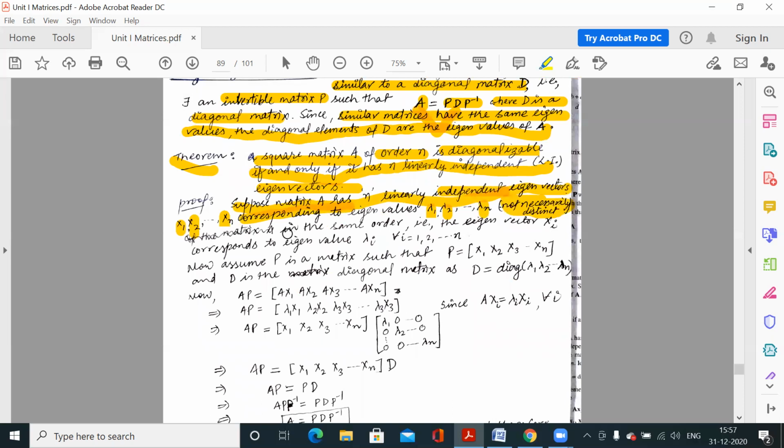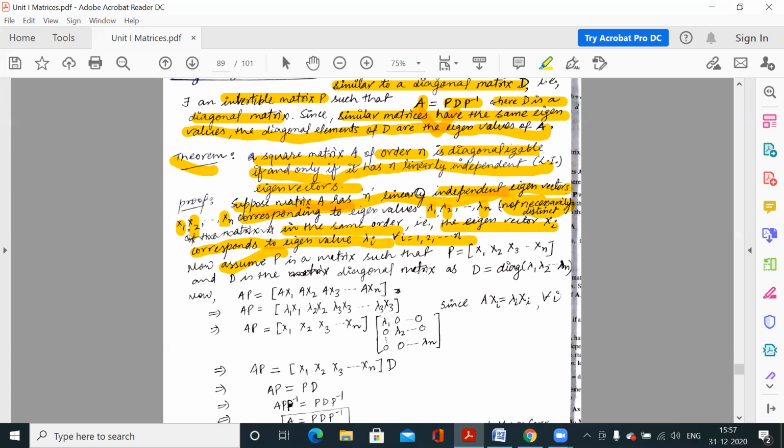Now, in the same order, what is the meaning of this line? In the same order means x1 is with respect to lambda 1, x2 is with respect to lambda 2, and xn is with respect to lambda n. That is, eigenvector xi corresponds to eigenvalue lambda i for every i from 1 to n. Now, we have assumed that A has n linearly independent eigenvectors.